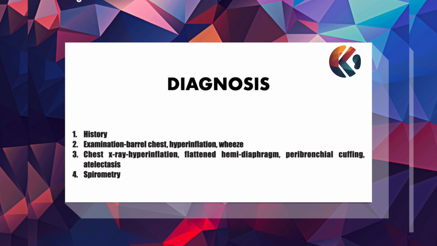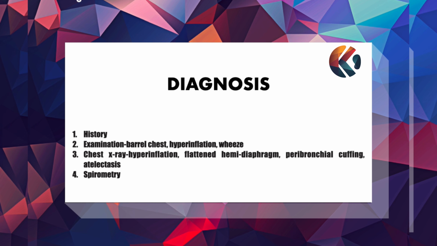How to diagnose asthma? First one is history collection from the parents and from the child regarding their family history of asthma or any atopic illnesses, and physical examination which will show barrel chest, hyperinflation, and wheeze.